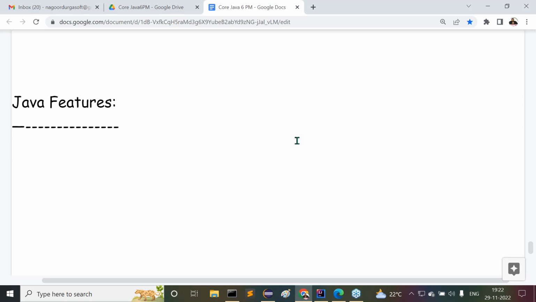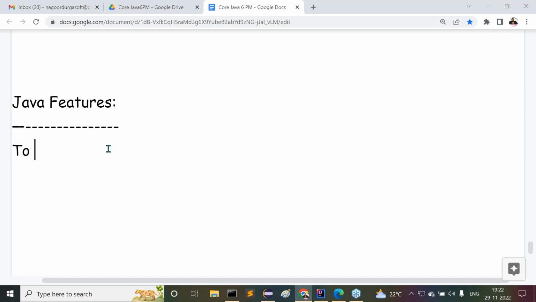Nowadays, when movies are released, maybe 2 or 3 months before releasing the movie, they release a trailer. If you see the trailer, we can see some nature of the movie, and get some information by seeing that trailer. In the same way, this is the trailer for Java: the Java features. All of you get my point or not? That's why I'm telling you.